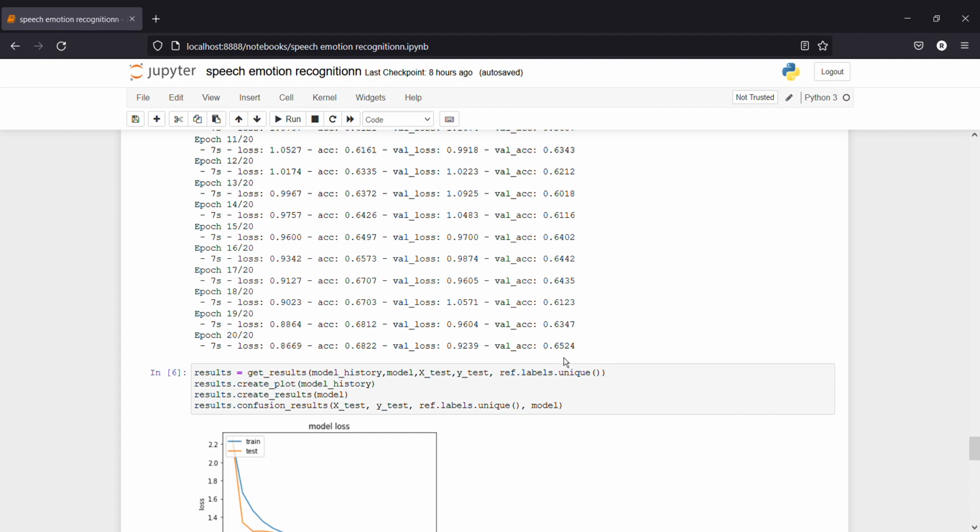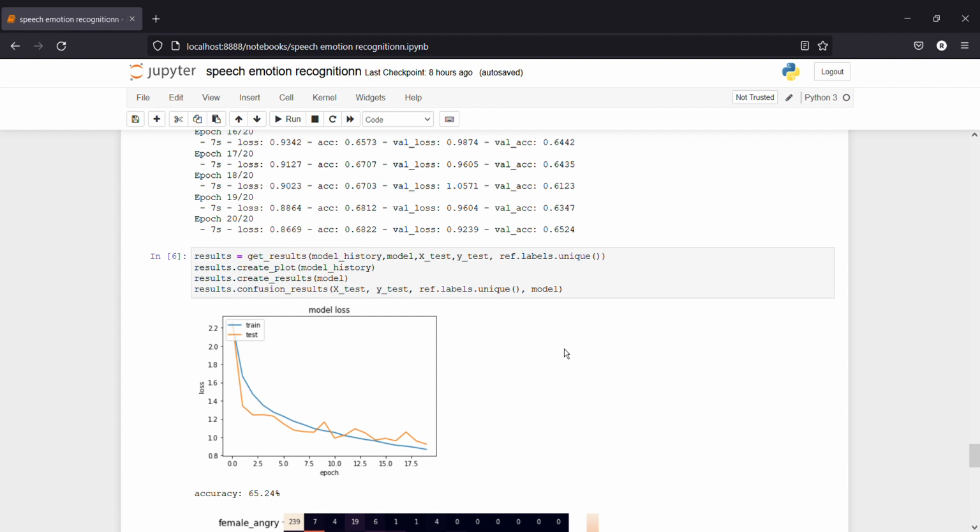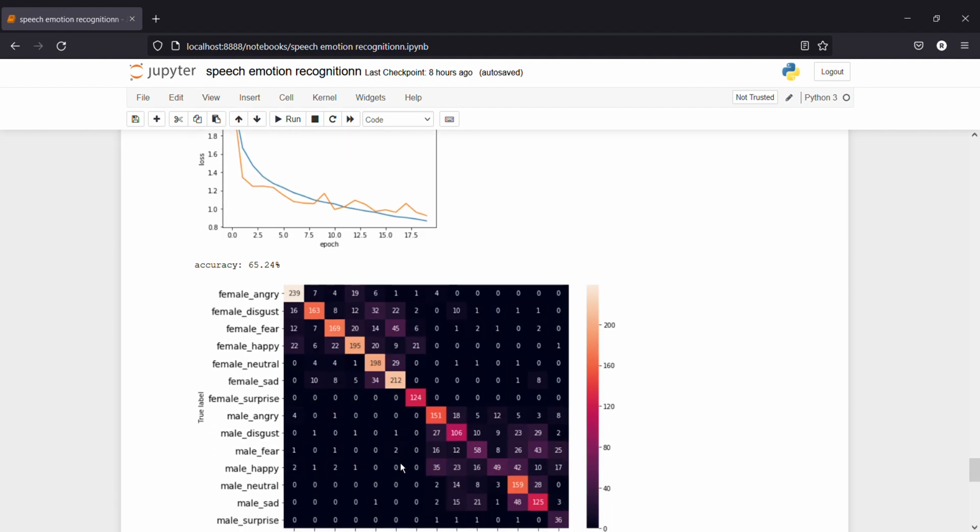Here I used early stopping approaches and just cut it at 20 epochs instead of letting it run to 50 or more. Here it represents the graph for the train and test model, and the test accuracy of this project is 65.24%.